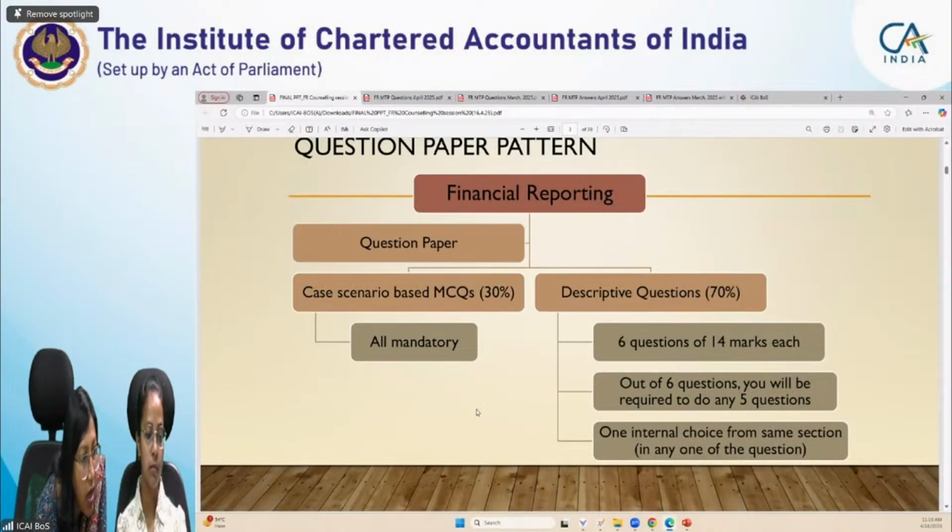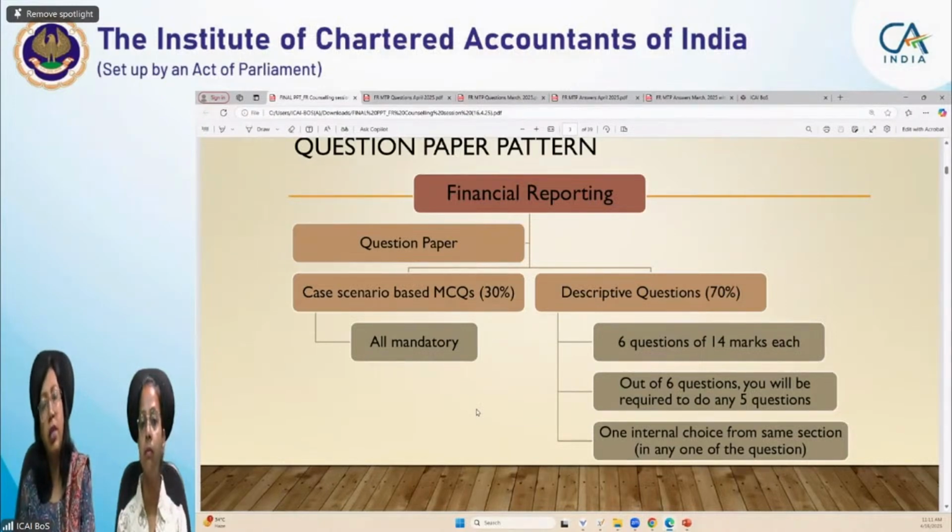Rava Anish is asking, if we attempt all theory questions, which will be taken for marking? There's no need. See, the FR paper is always considered to be lengthy. Most of 90% students feel that they were not left with extra time. Some students feel that they were not able to complete the question paper, they left some questions. Some say that they were able to complete, but they did not get extra time. It is not that you get extra 10 minutes, 15 minutes, and you have completed the paper and you are sitting idle. It will not be a situation in the case of financial reporting.